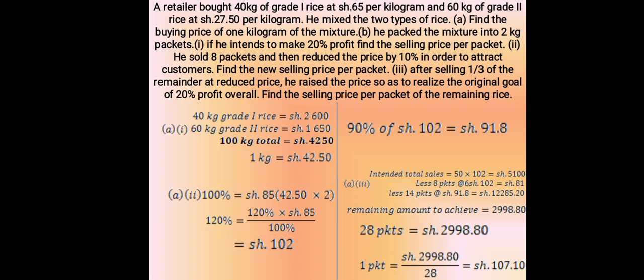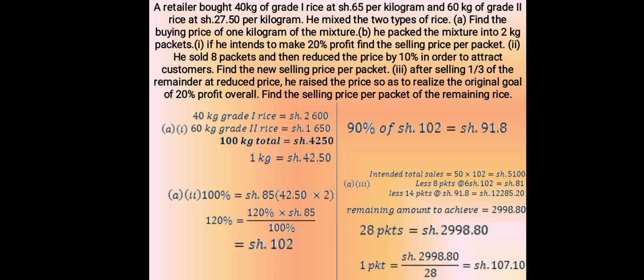B. He packed the mixture into 2 kilogram packets. 1. If he intends to make 20% profit, find the selling price per packet. 2. He sold 8 packets and then reduced the price by 10% in order to attract customers. Find the new selling price per packet.